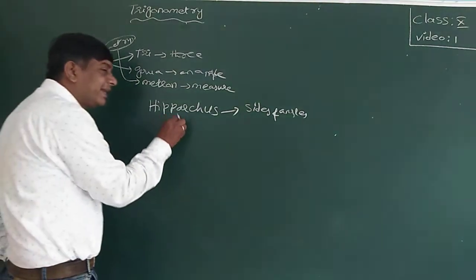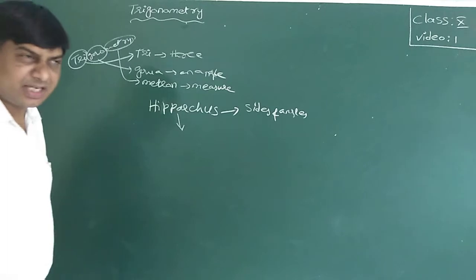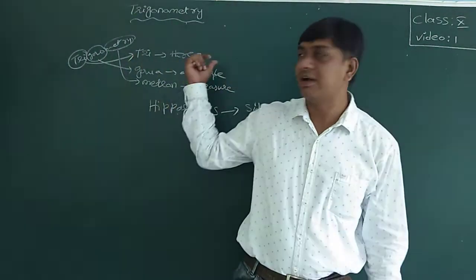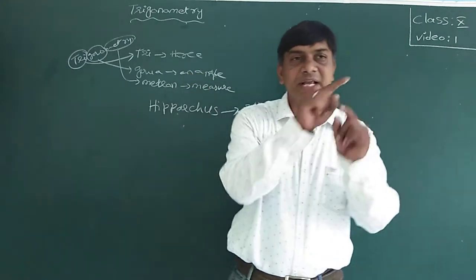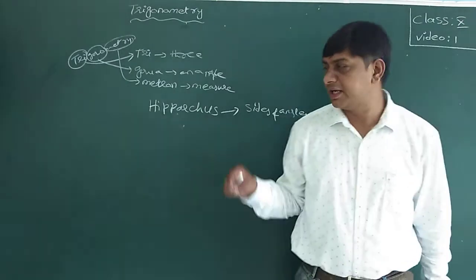Later, after the Greek mathematicians, Indians developed trigonometry. First, Greek mathematicians used the chord of a circle in trigonometry.